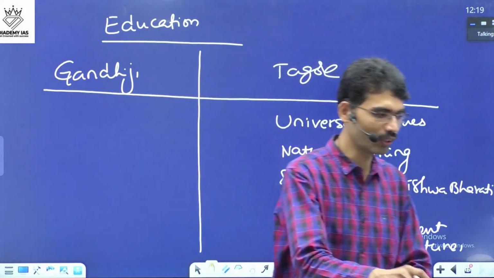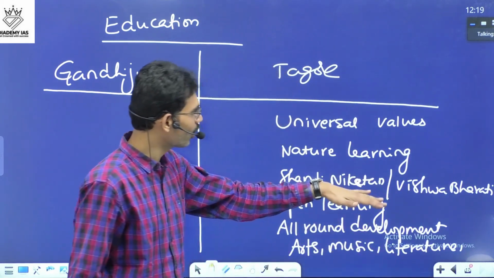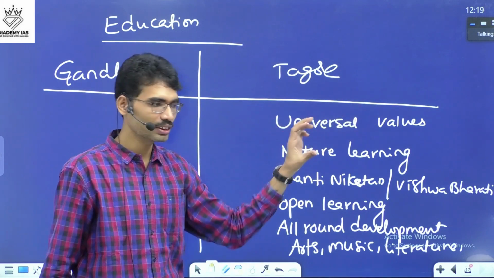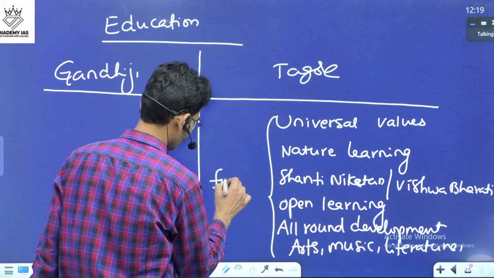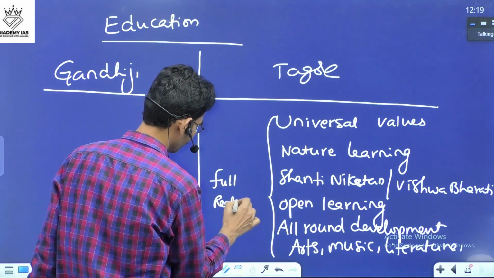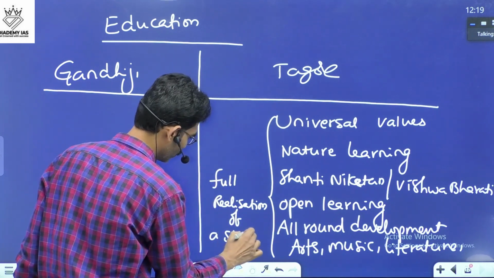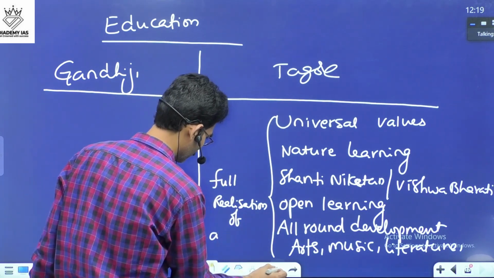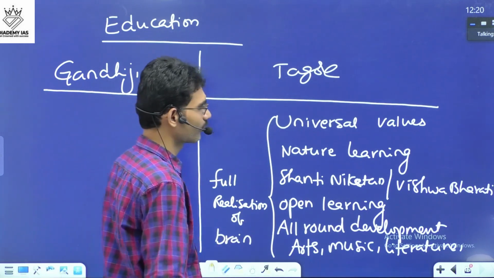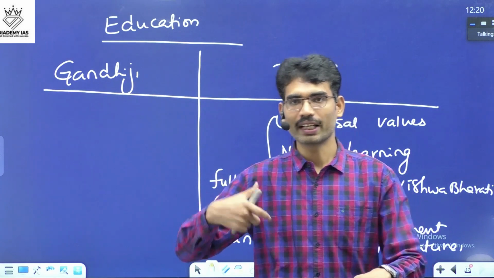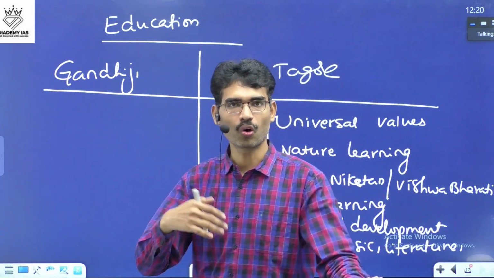So he wanted a holistic environment and nature environment, and in that environment, Tagore believed that a student can fully realize his potential. So full realization of a student, of the brain. That is through nature connect, through travelling, through nature, open school.